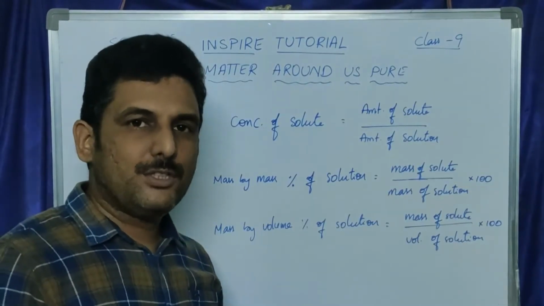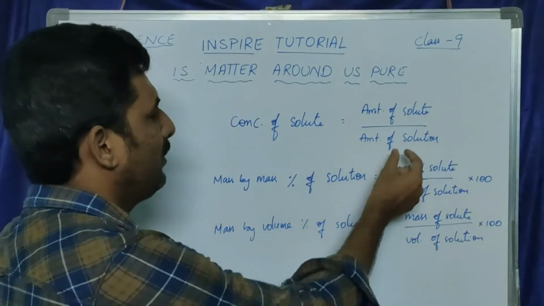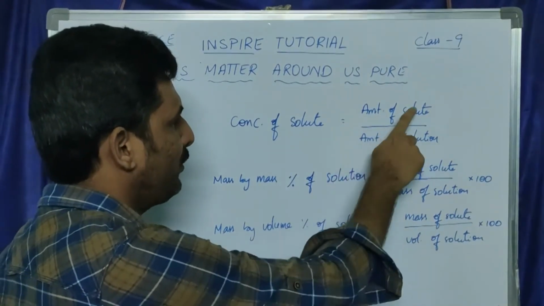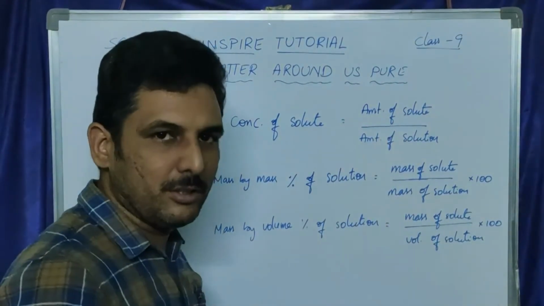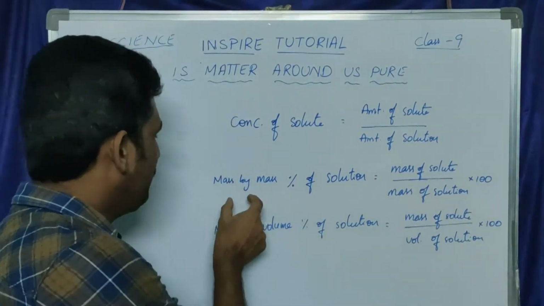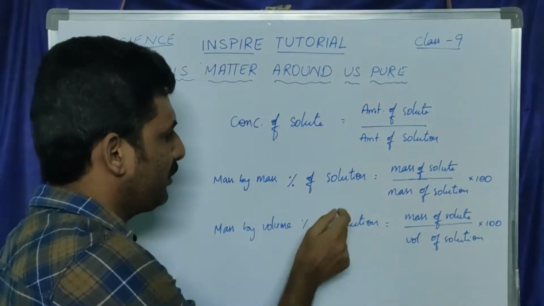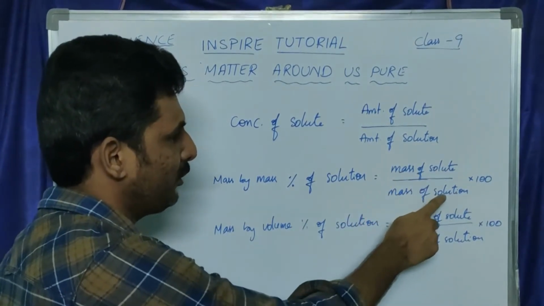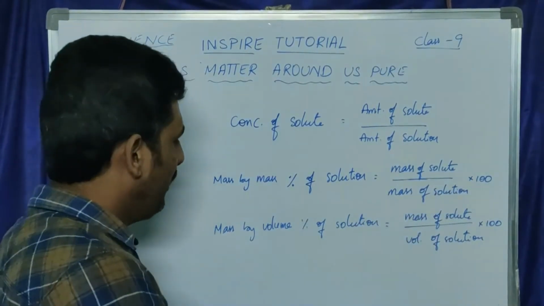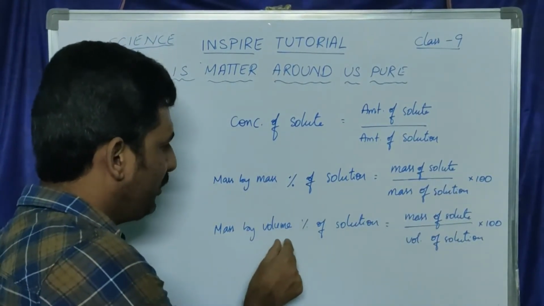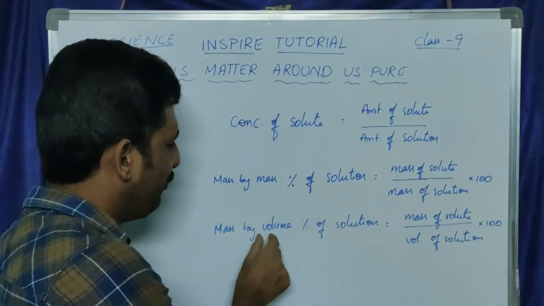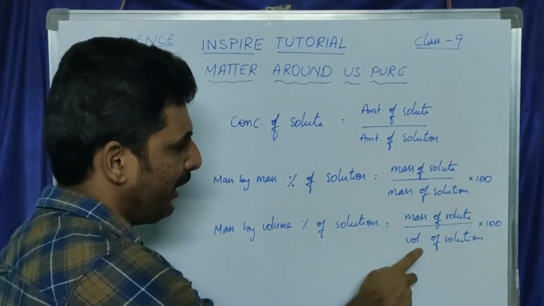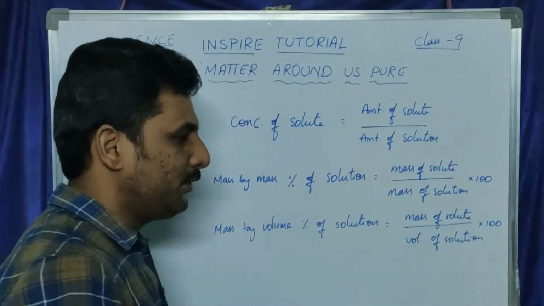The concentration of a solute can be determined using this formula: concentration of solute equals amount of solute divided by amount of solution. Mass by mass percentage of solution equals mass of the solute divided by mass of the solution, into 100. And mass by volume percentage of solution equals mass of the solute divided by volume of the solution, into 100.